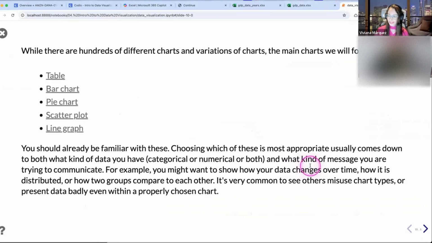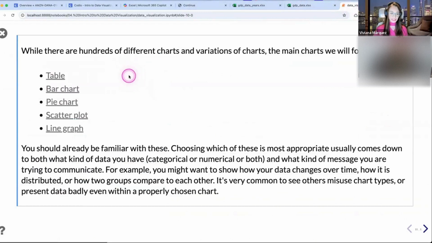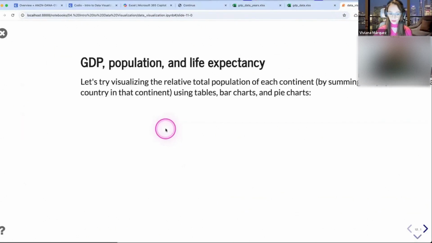Now that we have the data types, let's talk about the different charts that we're going to do today. We are going to do a table. Out of this table, we're going to create a different table to display a different kind of information. We're going to do bar charts, pie charts, scatter plots, and line graphs. As we go through those, I'll be telling you, maybe you should use a line graph when you have this kind of scenario. So let's go one by one.